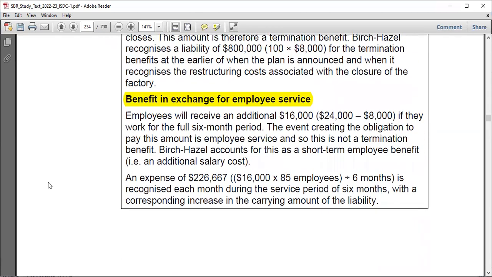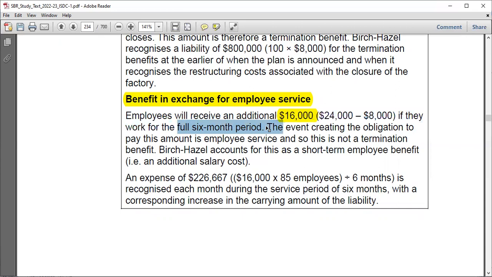We are told that 15 could leave before and 85 could stay until after that date. So employees will receive an additional 16,000, because they are promised 24,000 but 8,000 is guaranteed. So they would receive an additional 16,000 if they work the full 6-month period, right?